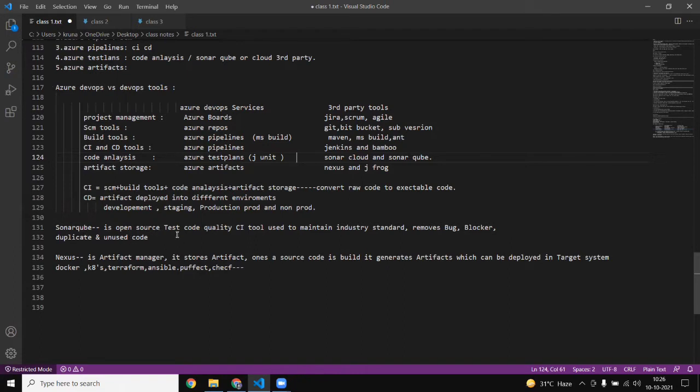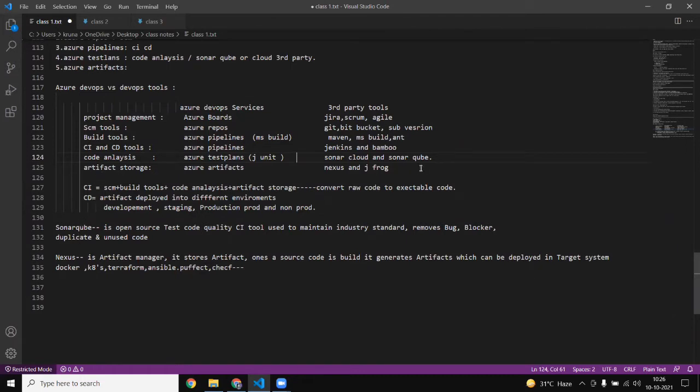SonarQube is an open source code quality continuous integration tool used to maintain industry standards. The industry has provided a few standards, and SonarQube tests whether your code follows them or not. If you are not following the standard, it will give you a bug or an error. It can also detect bugs, blockers, duplicate code or unused code in your programming, and remove that code.